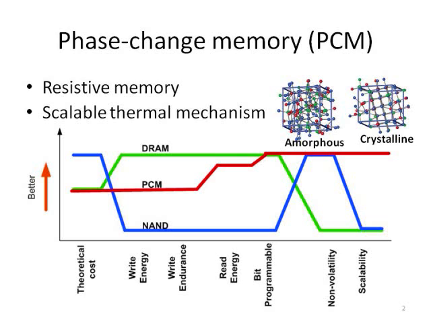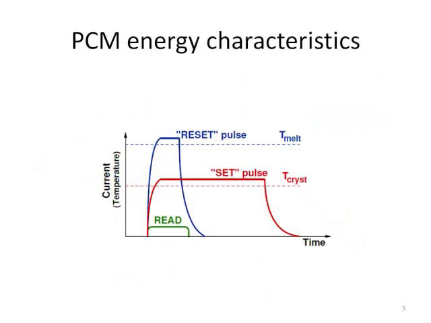If we compare PCM to the currently prevalent memory types such as NAND flash and DRAM, we observe the following. PCM surpasses NAND flash due to its lower write energy and higher write endurance, and because it's bit programmable. PCM's advantage over DRAM is that it's scalable and non-volatile. However, it still requires a much higher write energy compared to DRAM. To realize PCM's potential as a next generation technology, improvements in its energy performance are required.